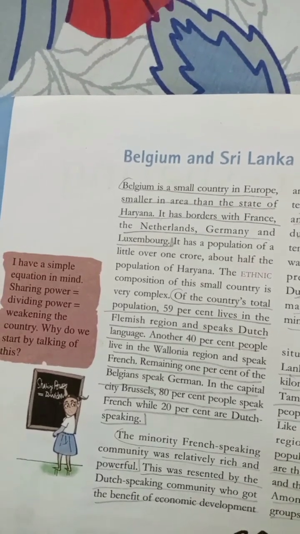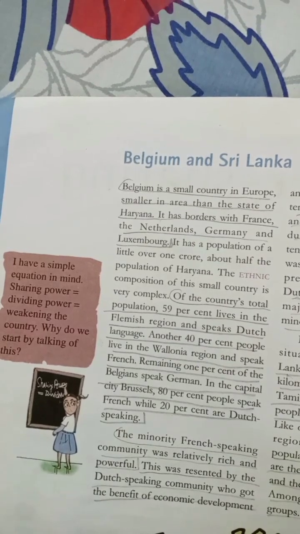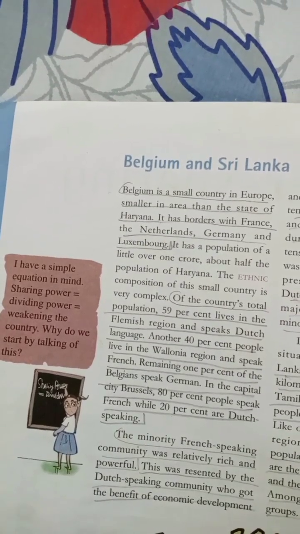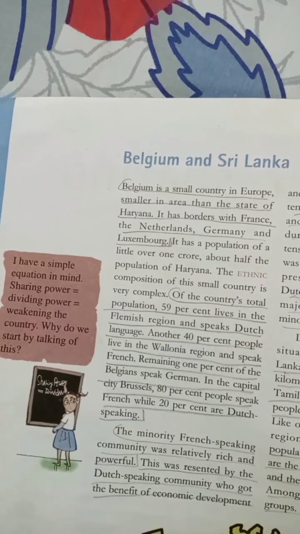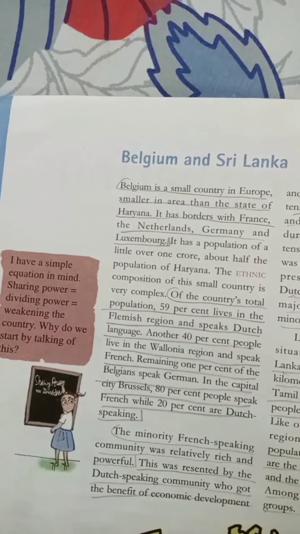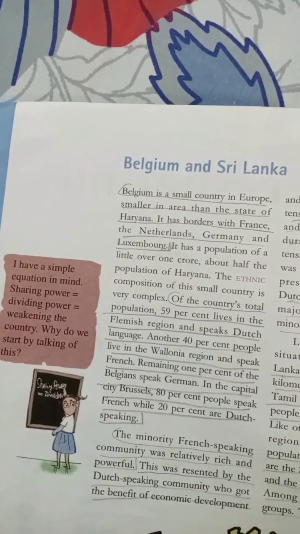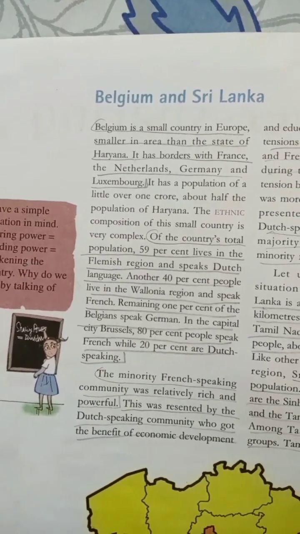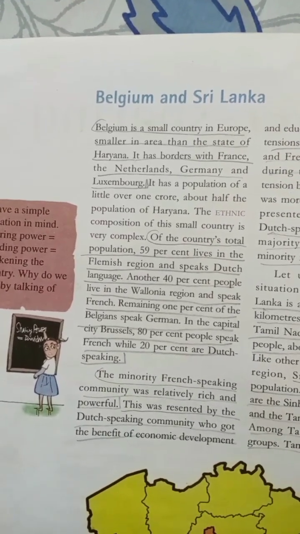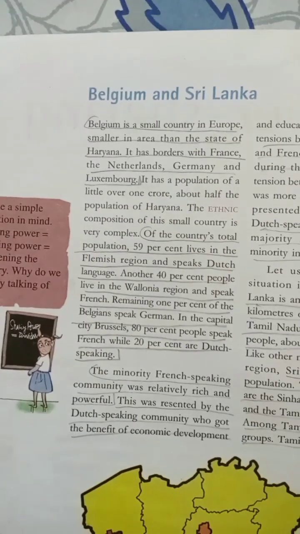Name the country which is missing, where three different countries are given, and another type of question can also be there. Then on ethnic groups, the question can be: which is the majority ethnic group of Belgium?